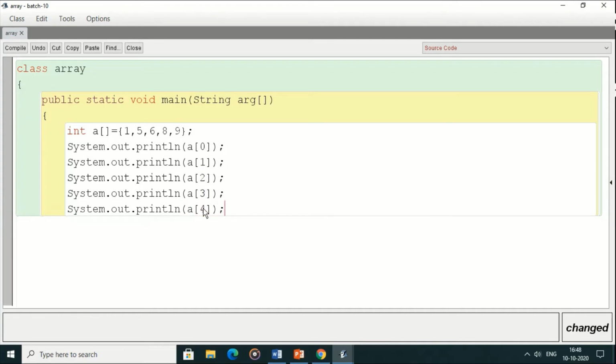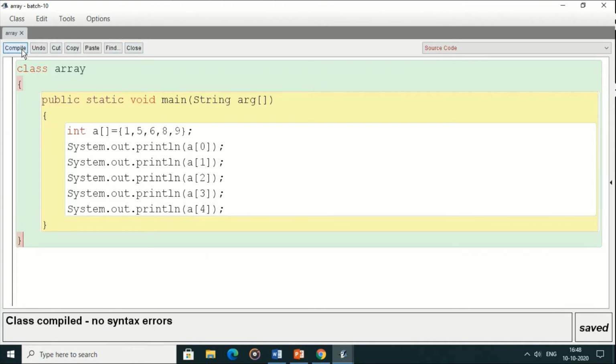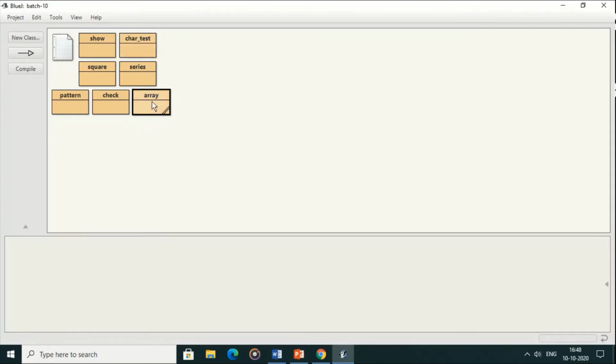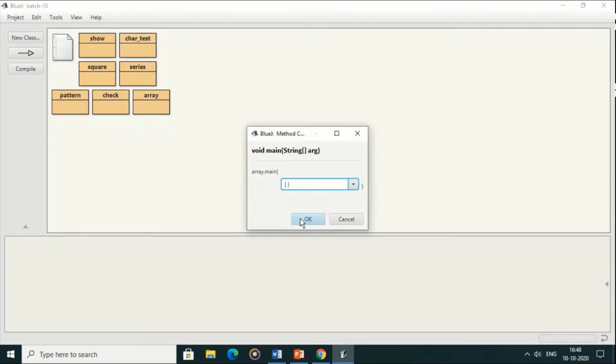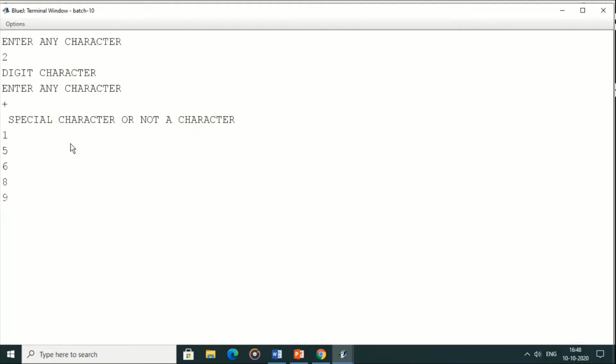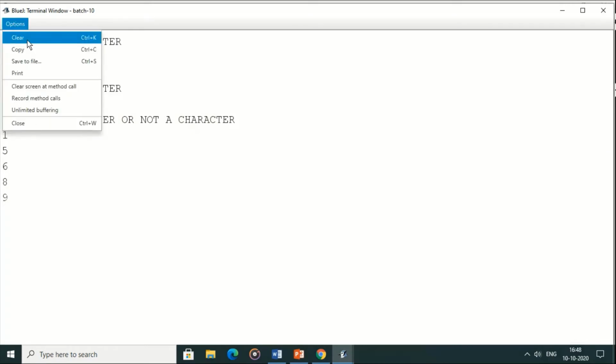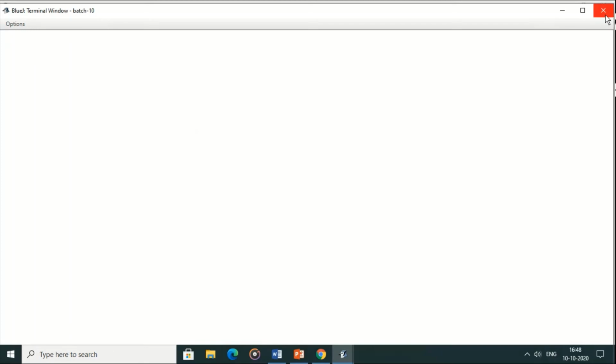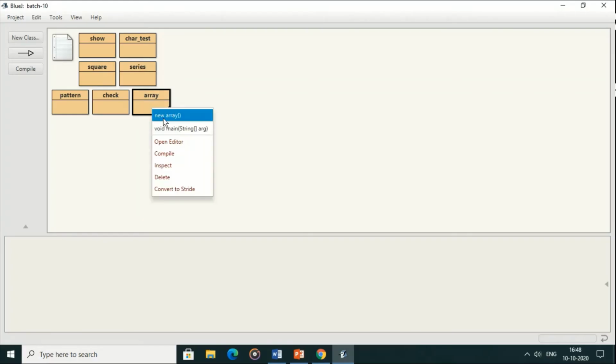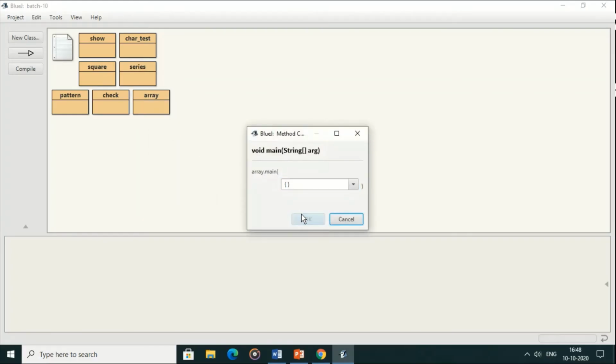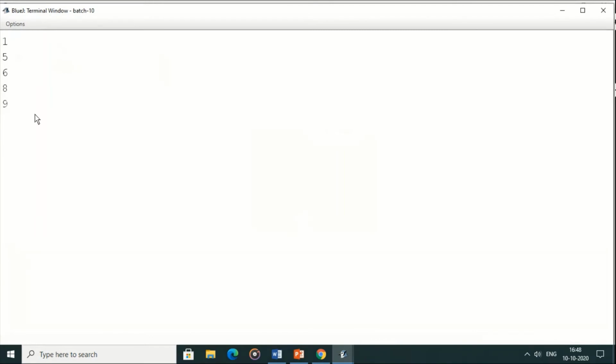And now we can simply print this all data on screen. So we have compiled it. Now we can execute it and we can get the output. Numbers are 1, 5, 6, 8, 9. Yes, again we can execute it because we are getting the previous message. Now just look at here, we have 1, 5, 6, 8, 9.